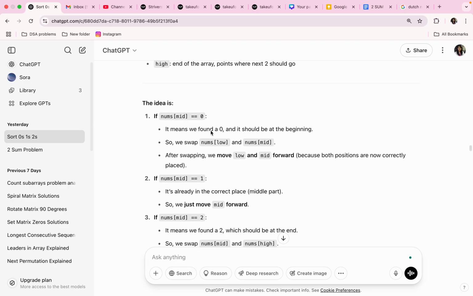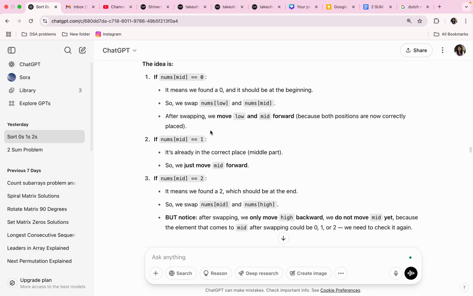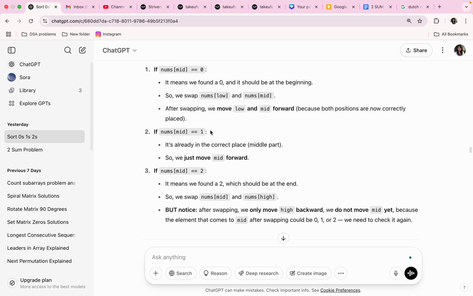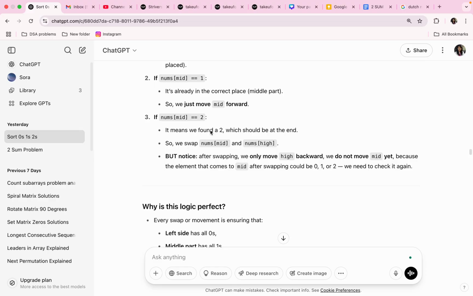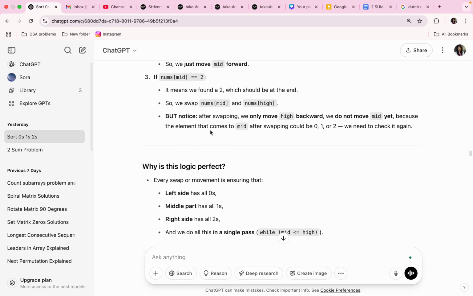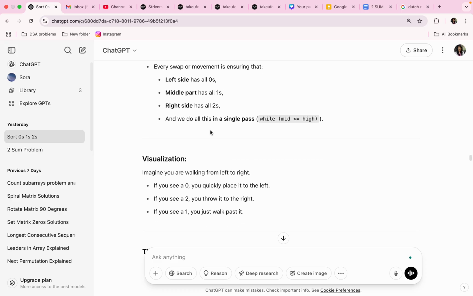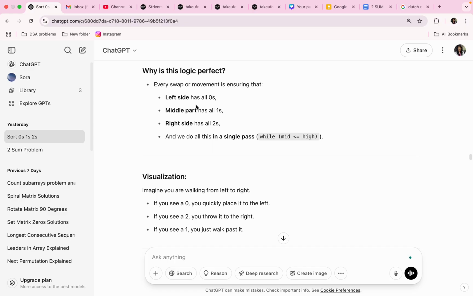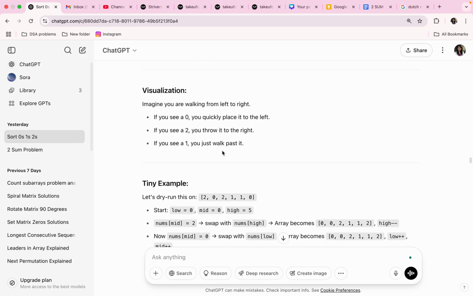How to remember this? The idea is: if nums of mid equal to 0, move it backward. If it equals 1, just go forward, we don't need to move anything. And if mid equals 2, we have to take that 2 forward. The left side has all zeros, the middle part has all ones, the right side has all twos, and we do all this in a single pass.